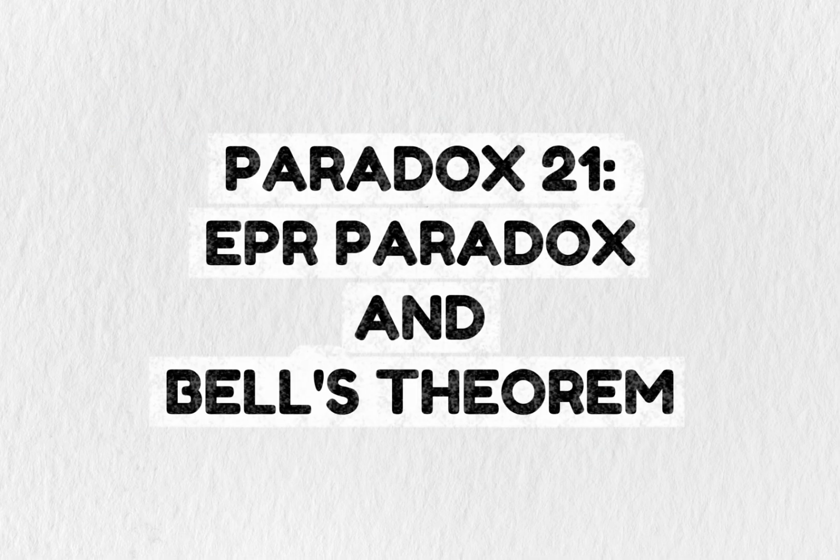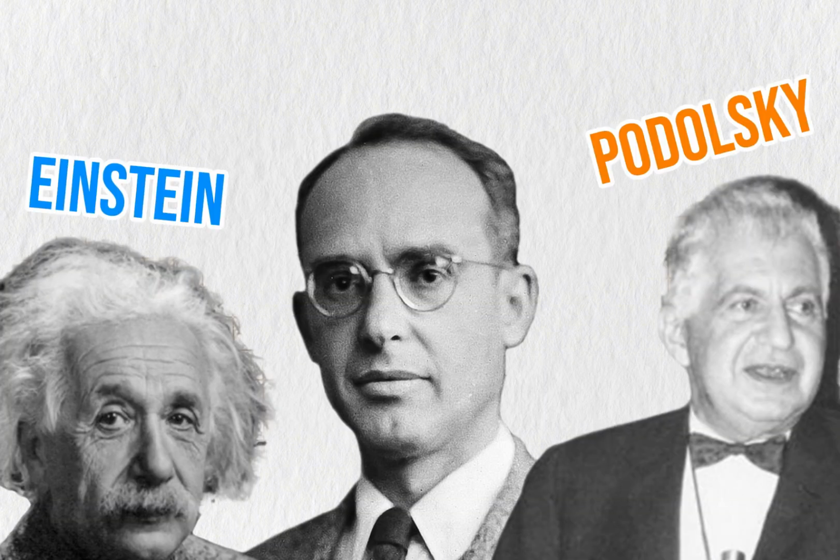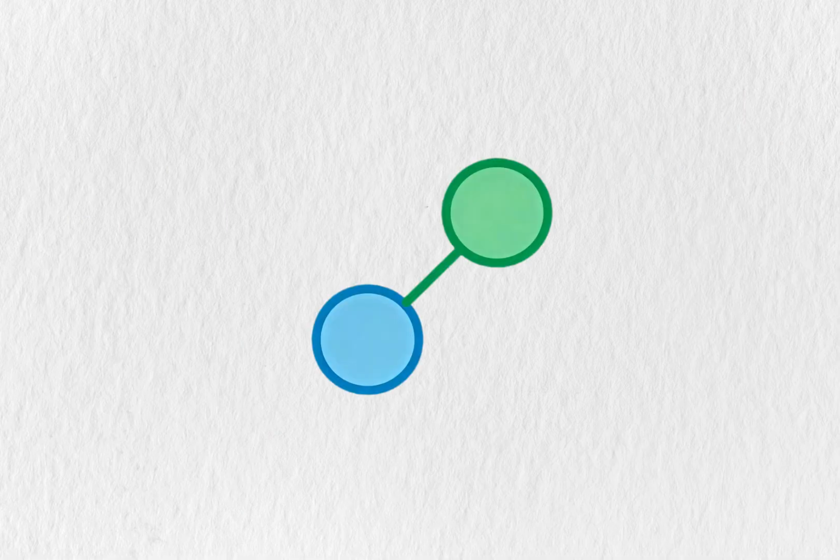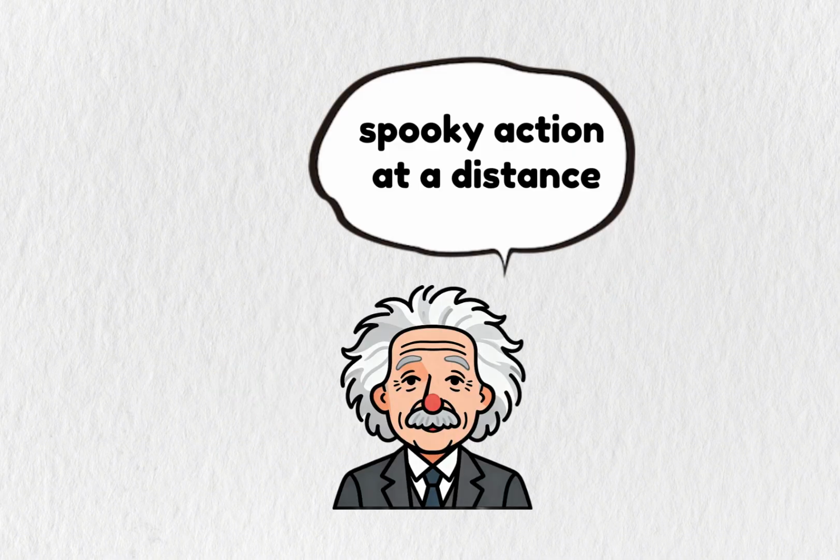Paradox 21. EPR Paradox and Bell's theorem. Einstein, Podolsky, and Rosen proposed a thought experiment to show quantum mechanics might be incomplete. Two particles become entangled. You separate them by a huge distance and measure one. Instantly, the measurement outcome on the first particle seems to determine the outcome on the second faster than light could travel between them. Einstein called it spooky action at a distance and thought it meant there must be hidden variables we don't know about.